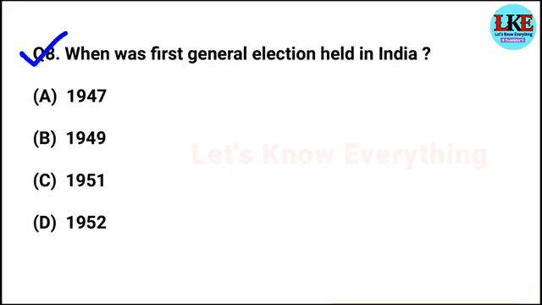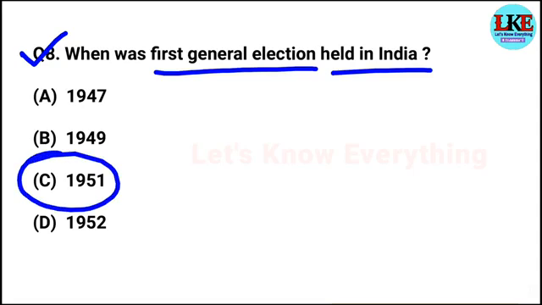Question number 8. When was the first general election held in India? Right answer of this question is option C, 1951. Yes friends, the first Lok Sabha general election started in India from 1951 to 1952.